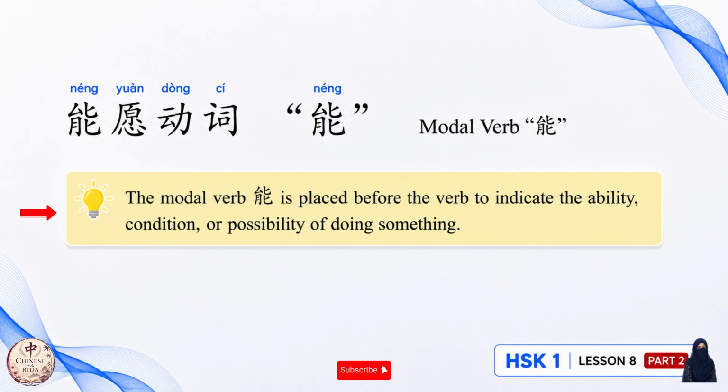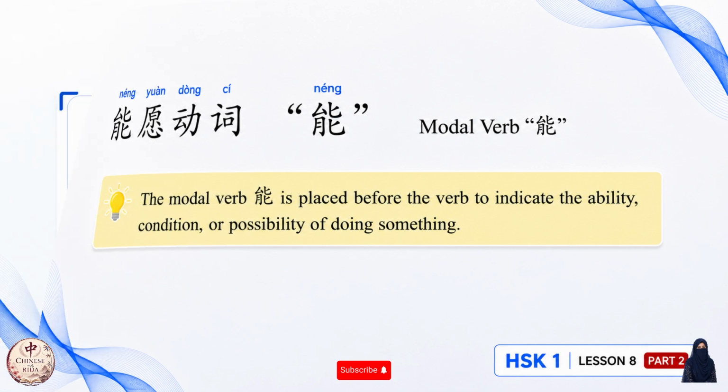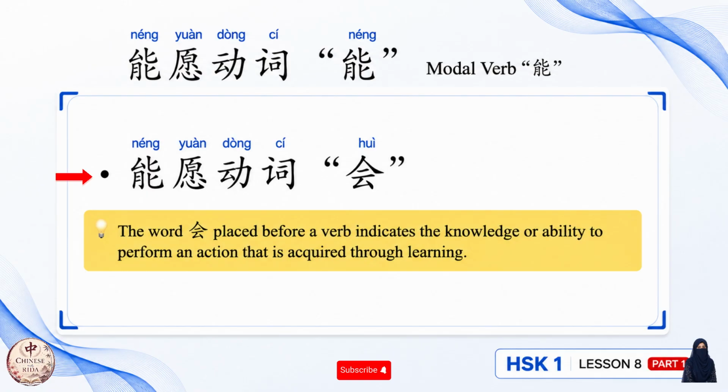The modal verb 能 is placed before the verb to indicate the ability, the condition, or the possibility of doing something. So 能 can be easily translated into can or be able to, and we will probably remember that we have seen a word before which is 会, which also means can or be able to. But what's the difference between 能 and 会?